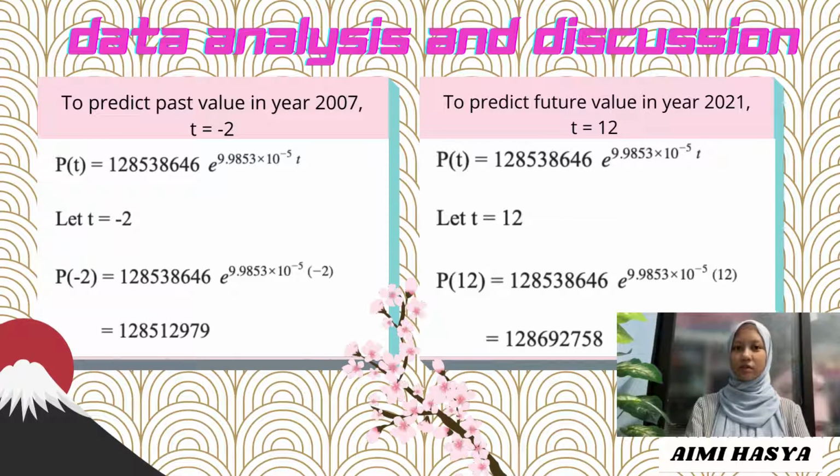Firstly, we use year 2007 to predict the past value. We let t equal negative 2, then we will get P of negative 2 equals 128,512,979. Meanwhile, to predict the future value, we use year 2021 and we let t equal 12. So then we will get 128,692,758.